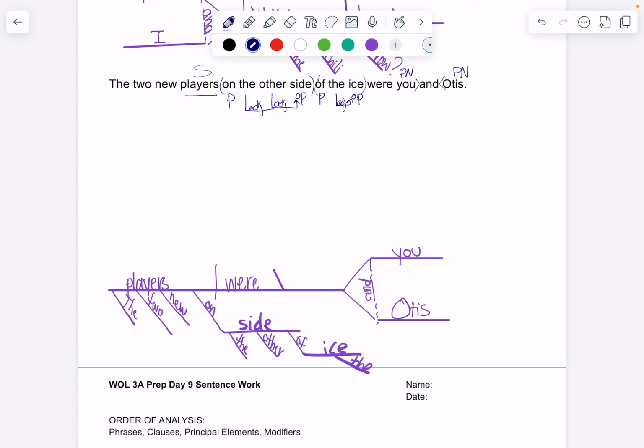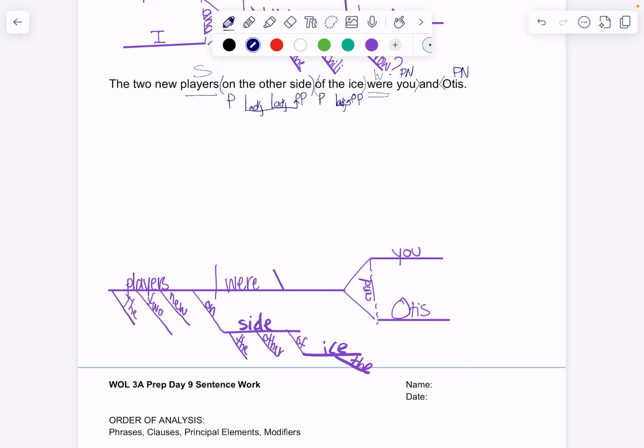Remember that it's not the subject. Some of you put this as the subject, but it's not about you and Otis. It's about the players who are then renamed you and Otis. Okay? And were here is the linking verb, because remember, when we have a predicate nominative, we need a linking verb. Okay? Then we need to do our modifiers. We're going to see what kind of prepositional phrases we have here.